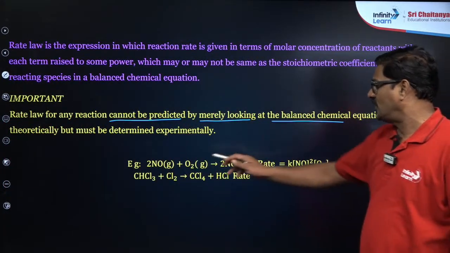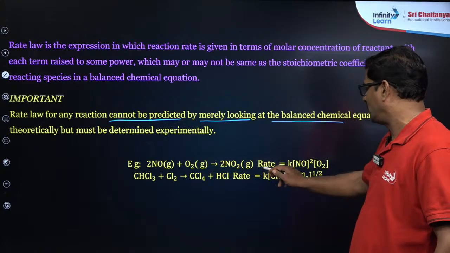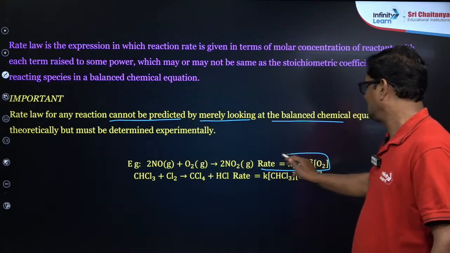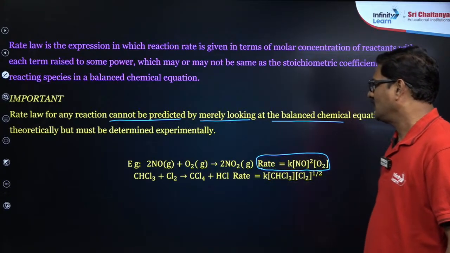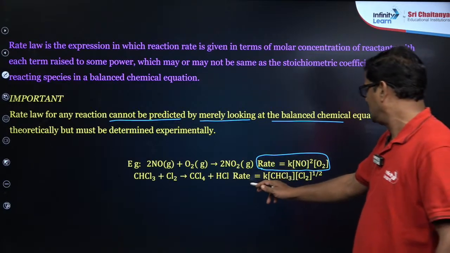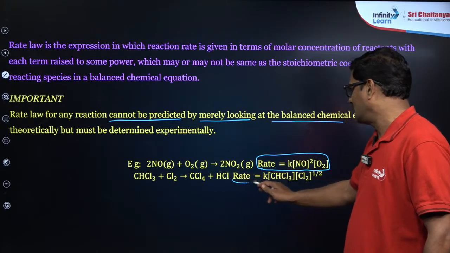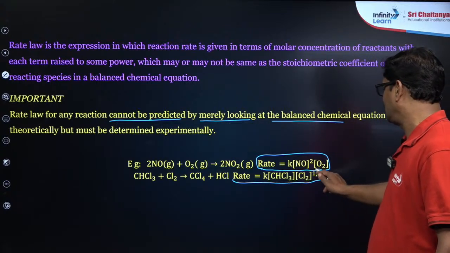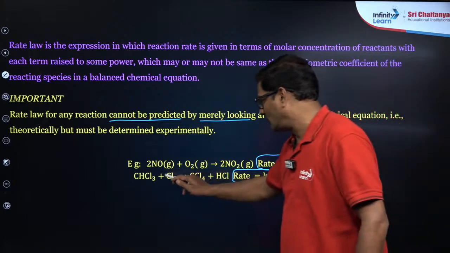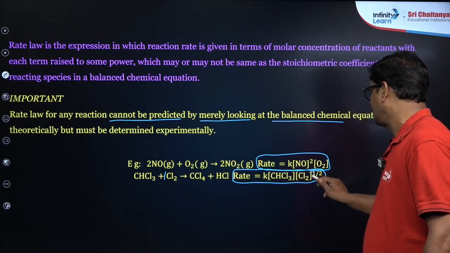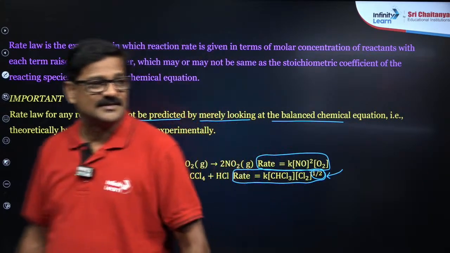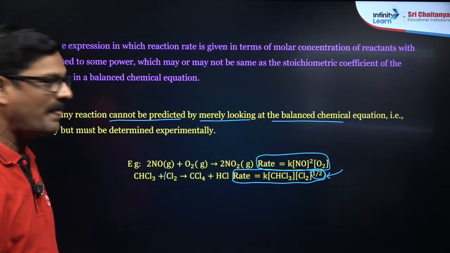So example 2: NO plus O2 gives rise to NO2. The rate expression is given as k [NO]² [O2]. But here, CHCl3 plus Cl2 gives rise to CCl4. The rate expression is rate equals k [CHCl3] [Cl2] to the power 1/2. Here the coefficient was 1, but where is the 1/2 coming from? It comes from experiment. Understand, that's a very important point.